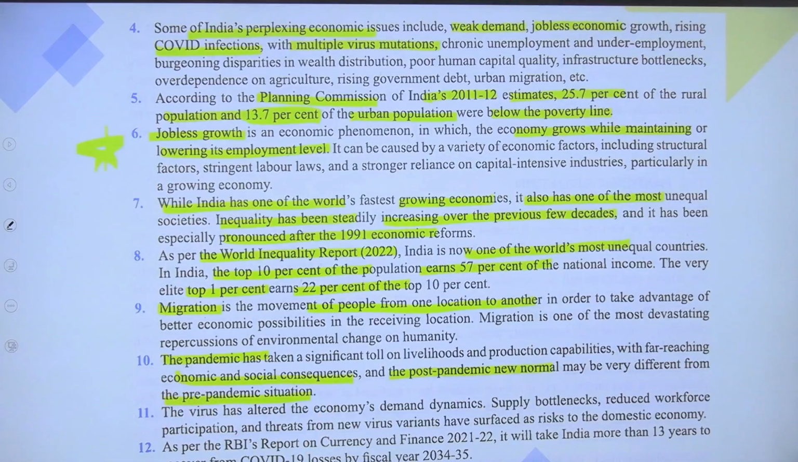The virus has altered the economy: demand dynamics, supply bottlenecks, reduced workforce participation, and the threat from new virus variants have surfaced as risks to the domestic economy. As per the RBI Report on Currency and Finance 2021-22, it will take India more than 13 years to recover from COVID-19 losses, by fiscal year 2034-35. Okay, so this is the one.